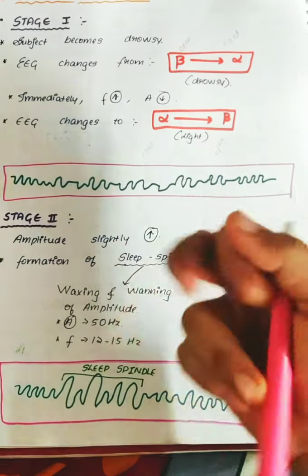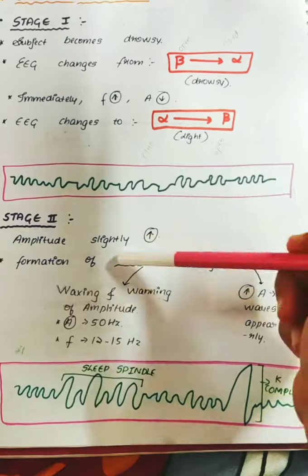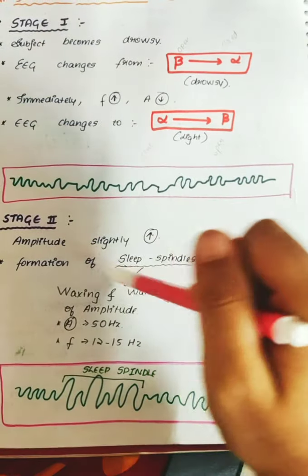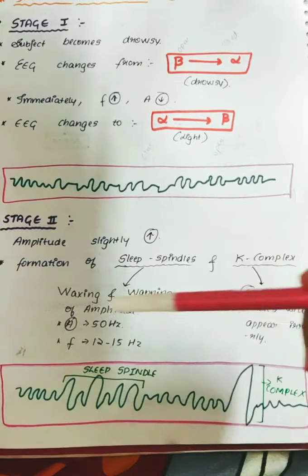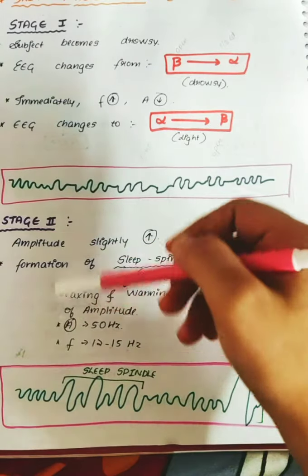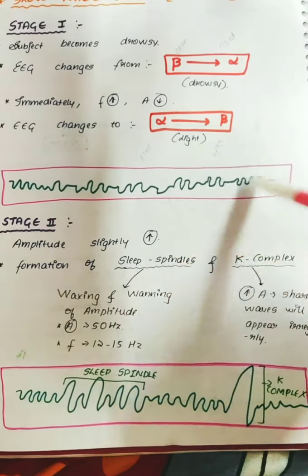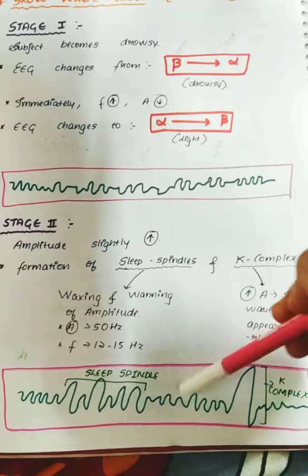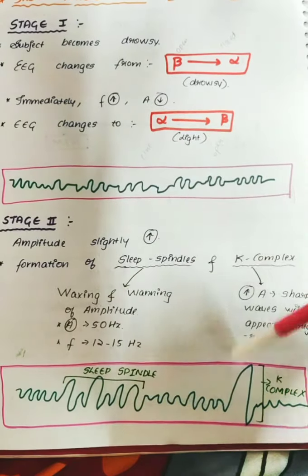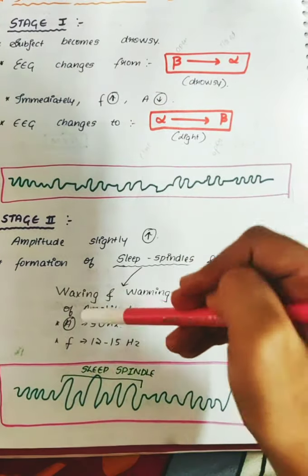There will be formation of two things: sleep spindles and K complex. Sleep spindles mean there will be waxing and waning of the amplitude. You can see there will be increase and decrease in the amplitude. The amplitude will go very high, come back to a low state, very high, low, very high, low. So waxing and waning of amplitude takes place.